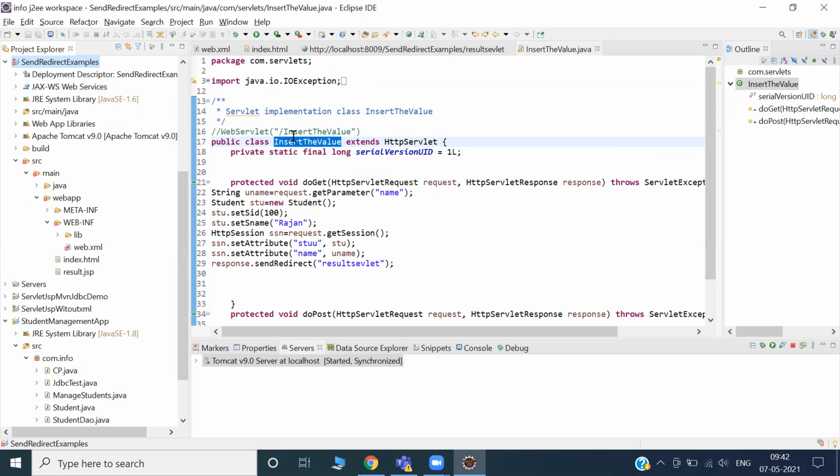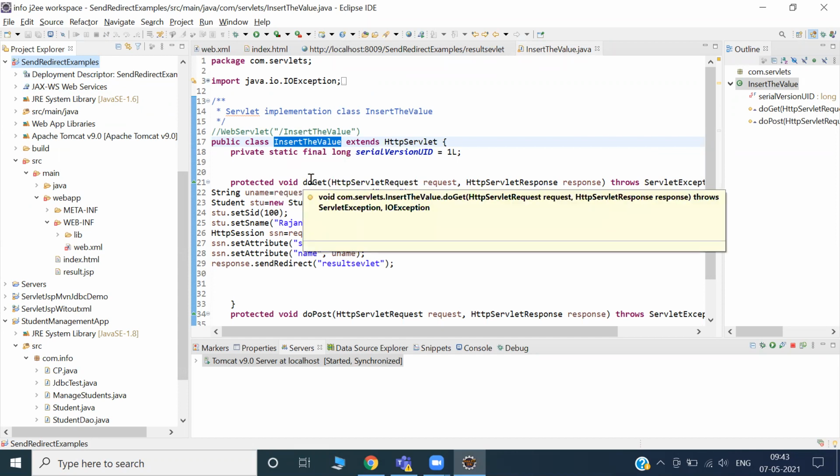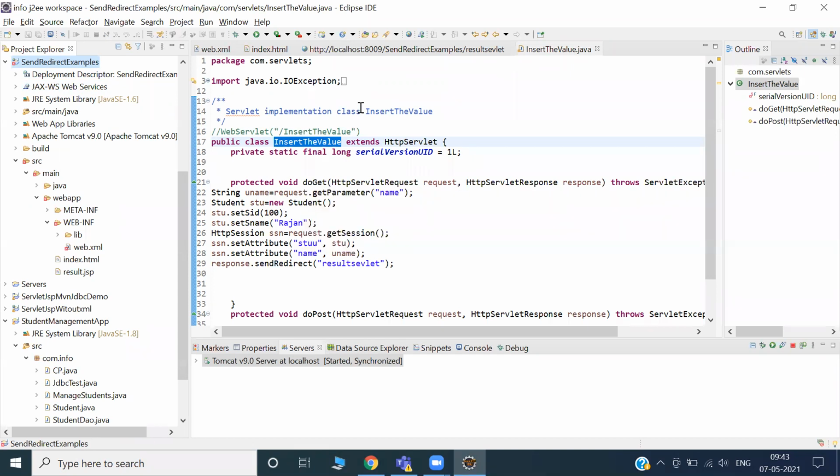We are collecting data from HTML, and we can do some operation in the intermediate servlet class. From this servlet class, I'm sending the data to another servlet class. Come back. Here, what is the servlet name? Which servlet name is it?